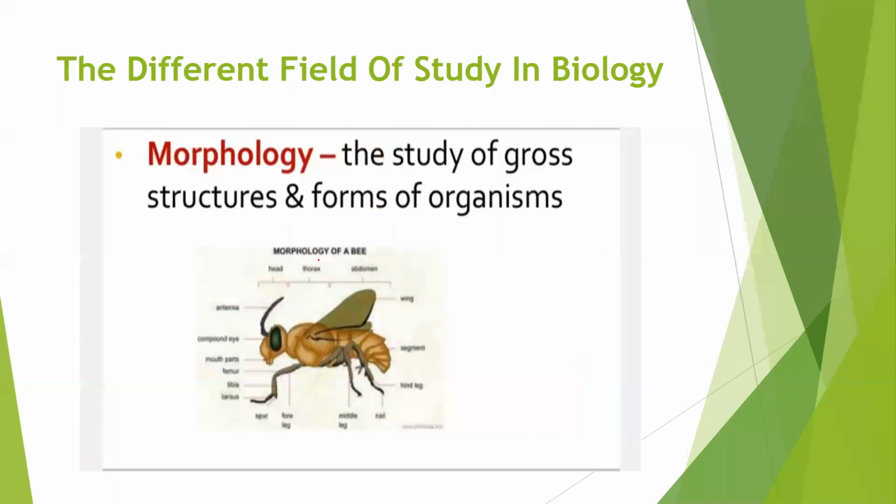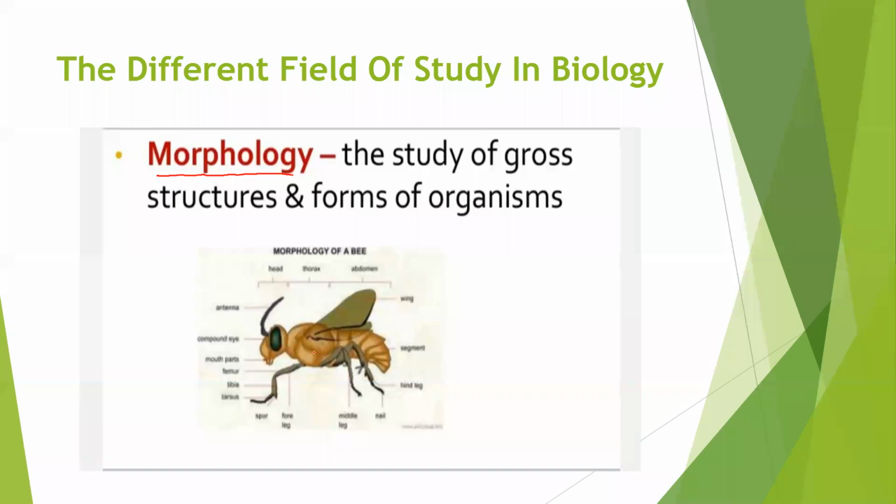Next, coming to morphology. Morphology is nothing but the study of gross structures and forms of organisms.